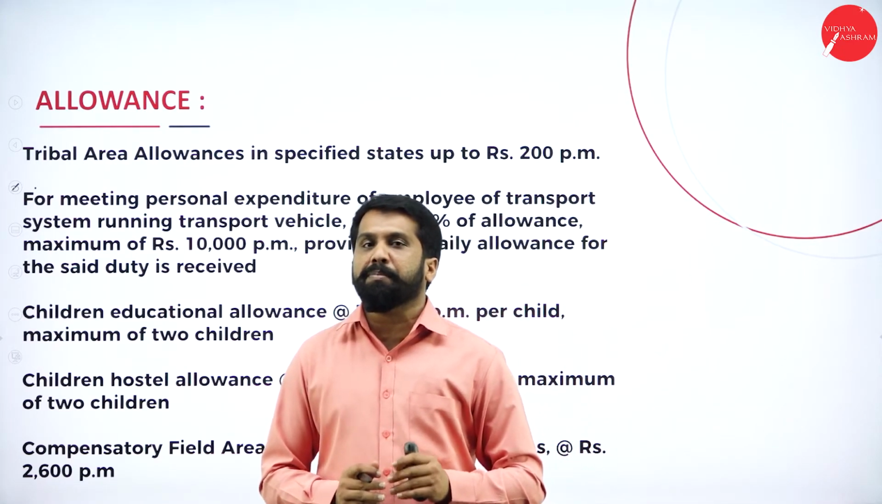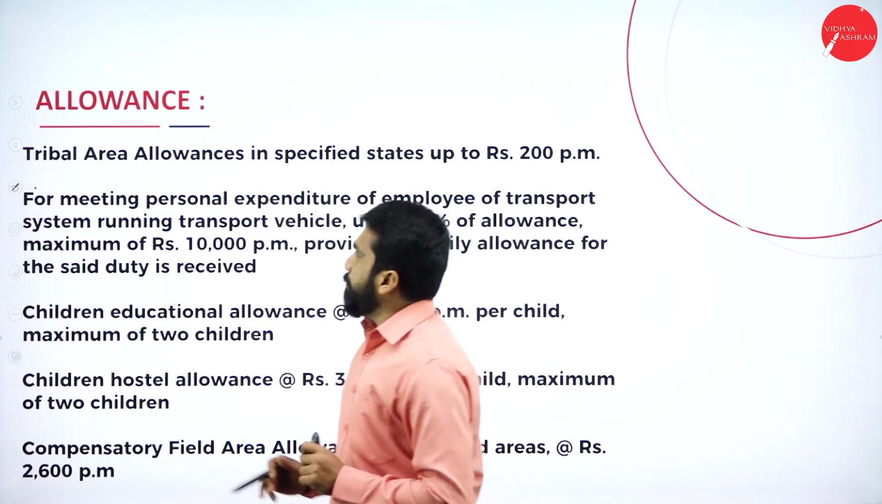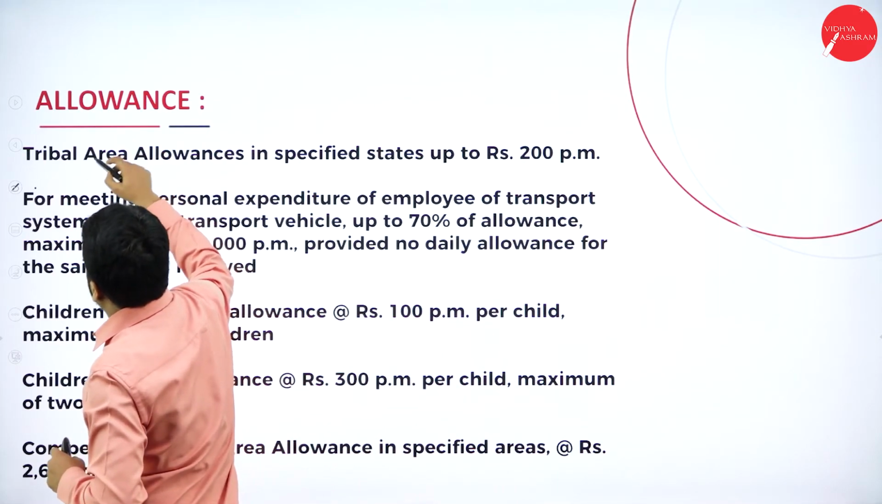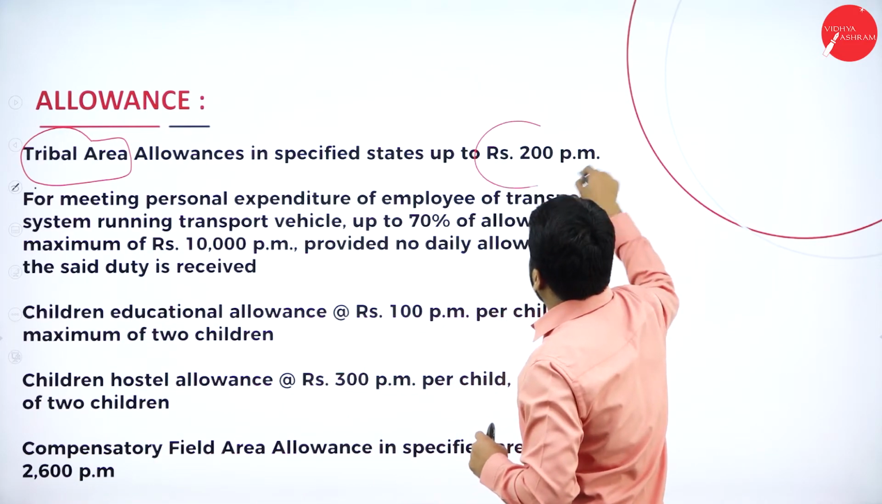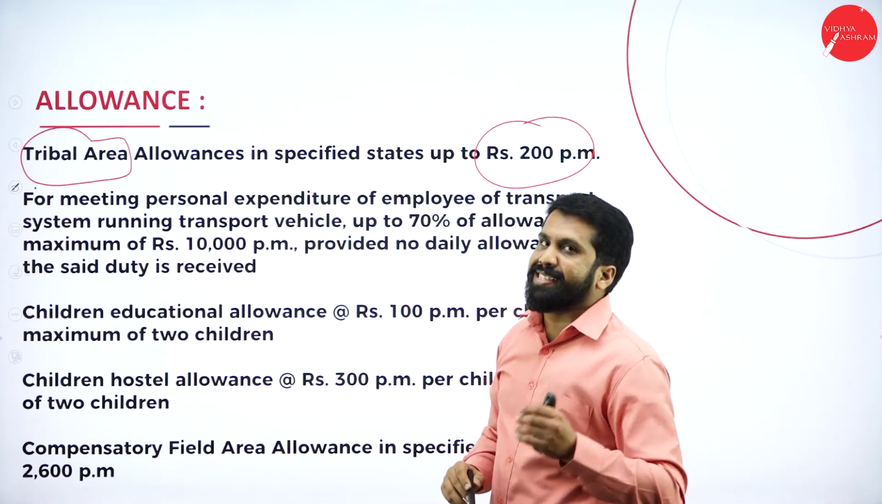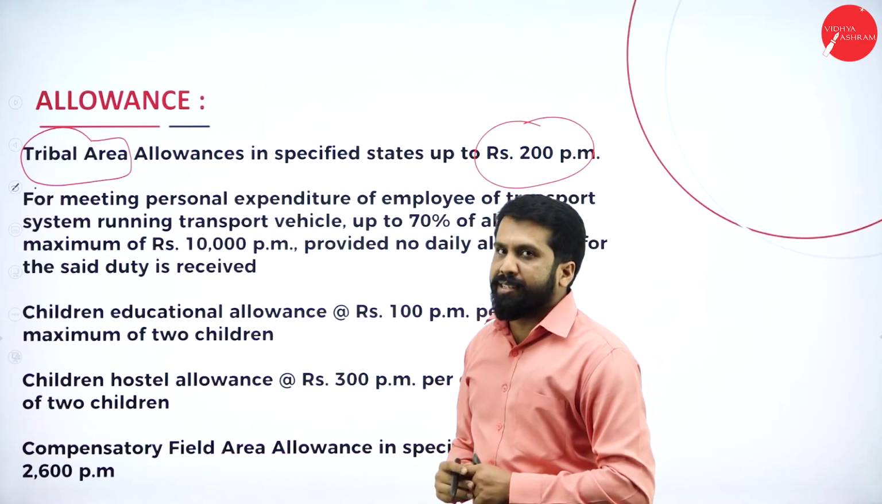Then tribal areas. So these are some of the major allowances. You need to remember the numbers. If you are working in tribal areas, then whatever allowance you get, up to 200 per month is exempted. You need to remember this number.